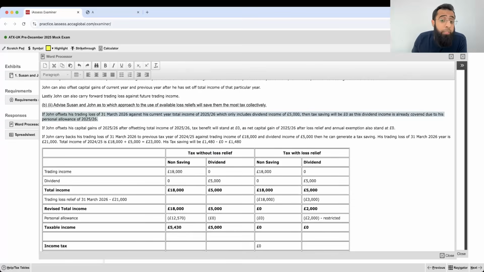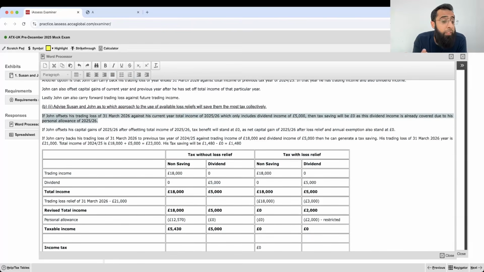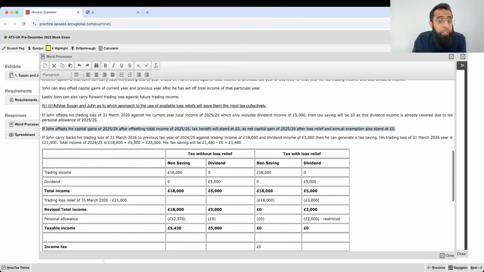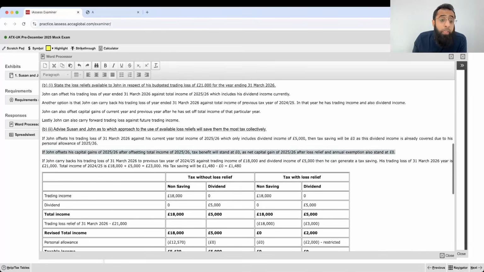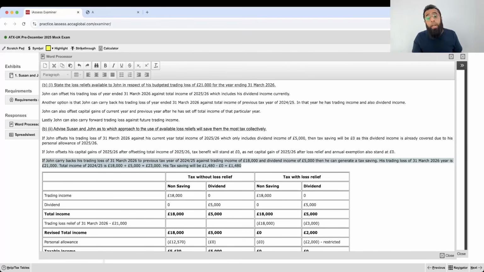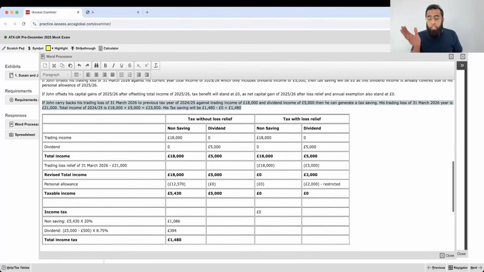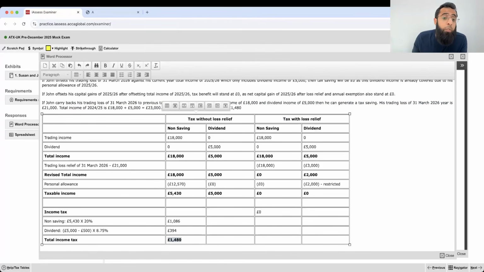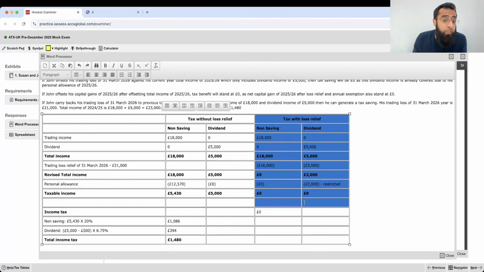So John can offset against current year total income, but that won't give any tax saving. The reason is that in the current year he only has dividend income, which is already covered by the personal allowance. If he offsets against capital gain, then also no benefit, because his capital gain was also covered by the loss and the annual exemption. If he goes for the previous year, then he can get a saving, because in the previous year he was paying certain tax. If he goes back and offsets it, he can save the tax he was paying of 1480, because without loss relief this was his tax, and with loss relief his tax falls to 0. So this is his saving.